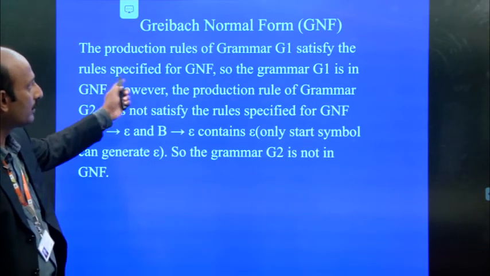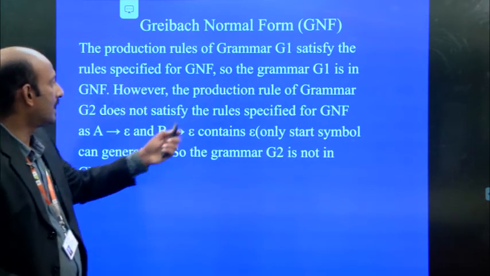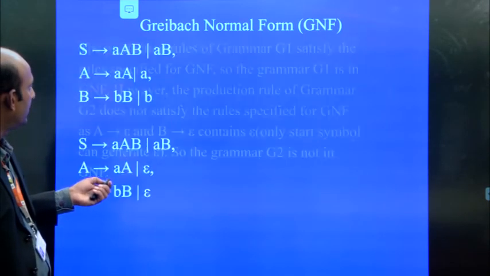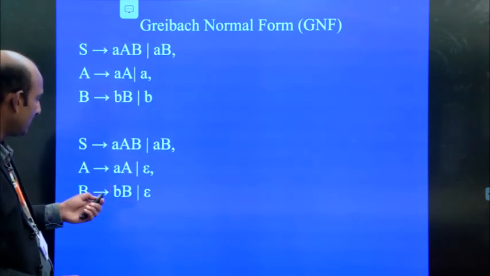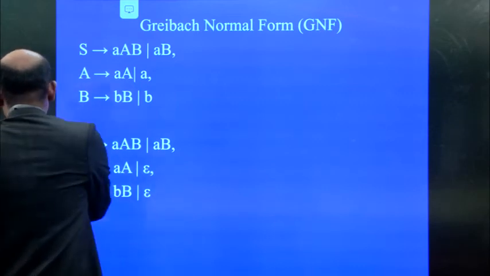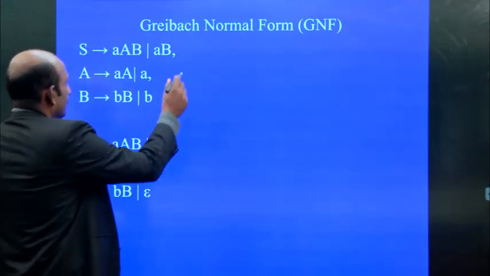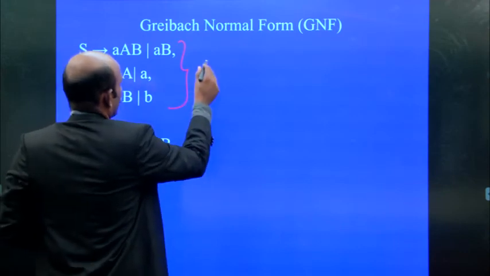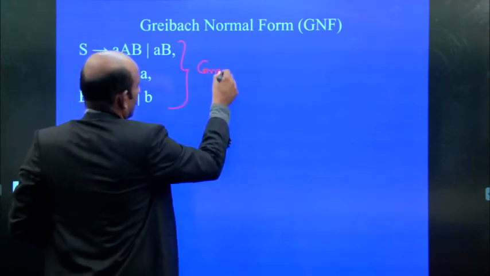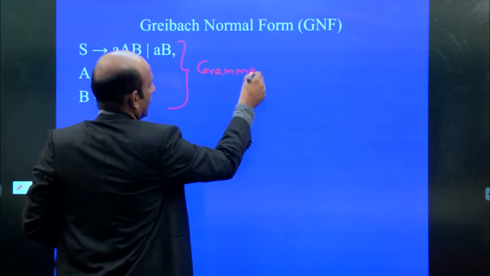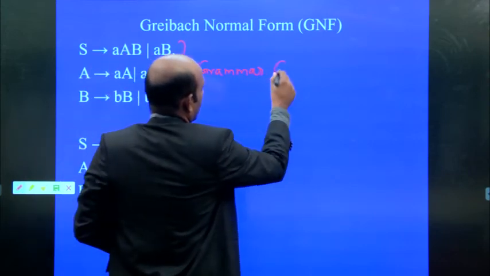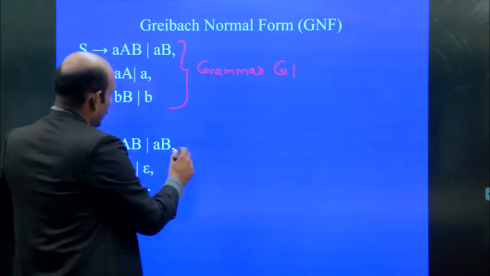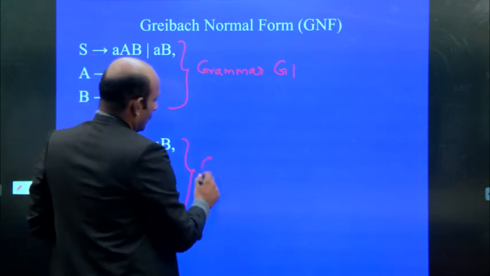So the production rules of the grammar G1 satisfy the rules specified by CNF. So we can take this one as grammar 1. There are two grammars, the given grammar, which we call G1, and this one as grammar 2.